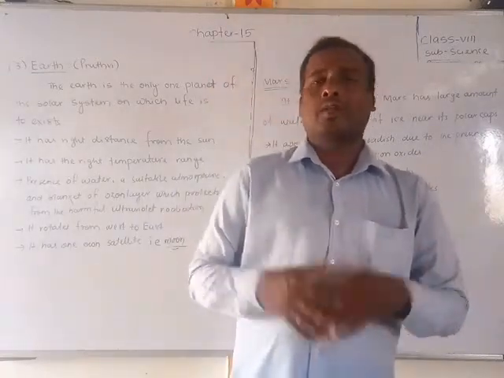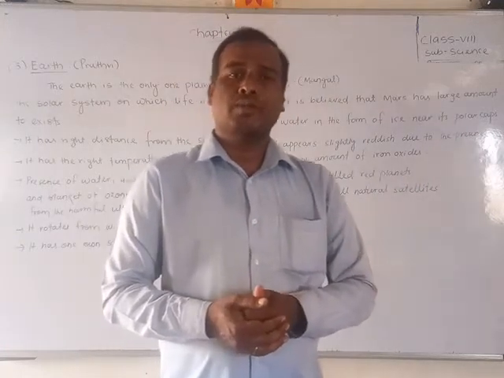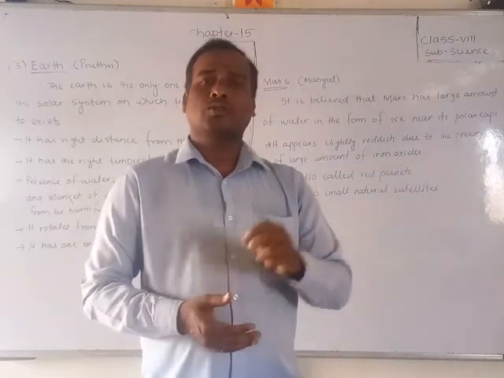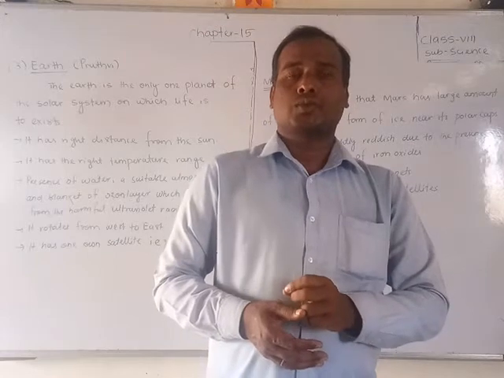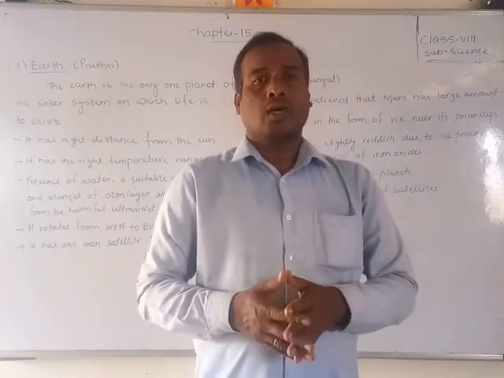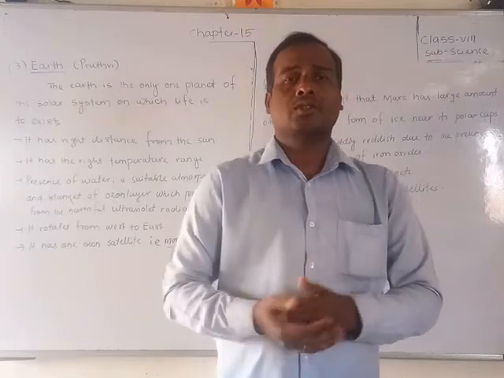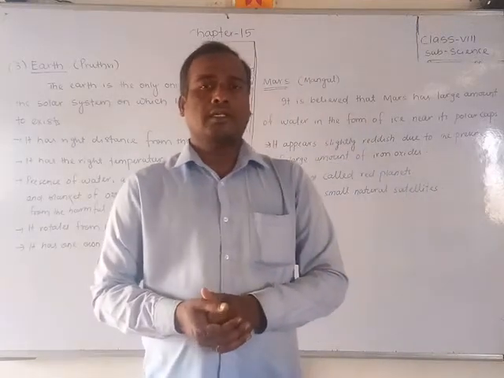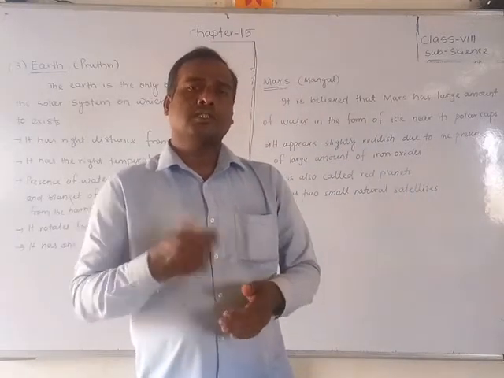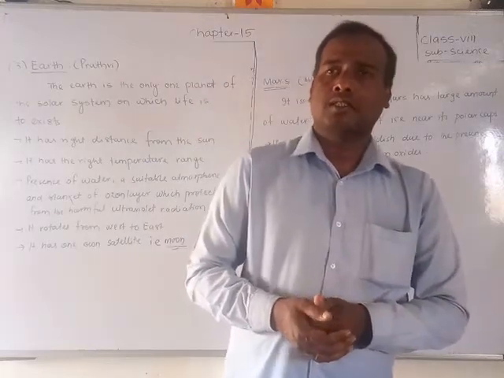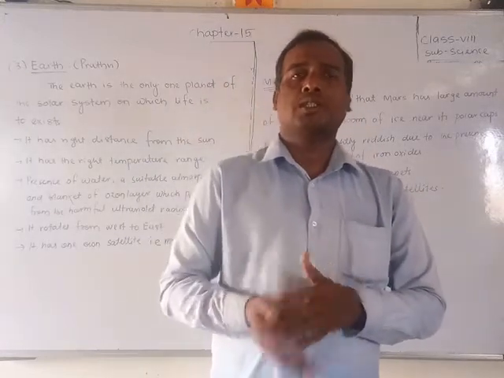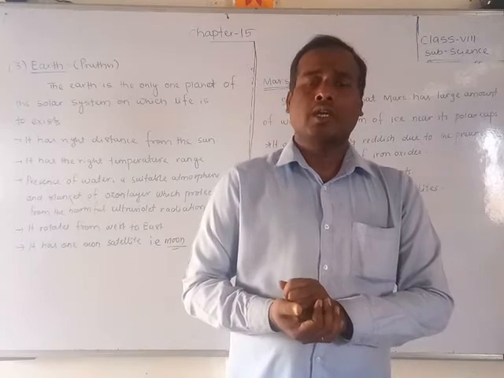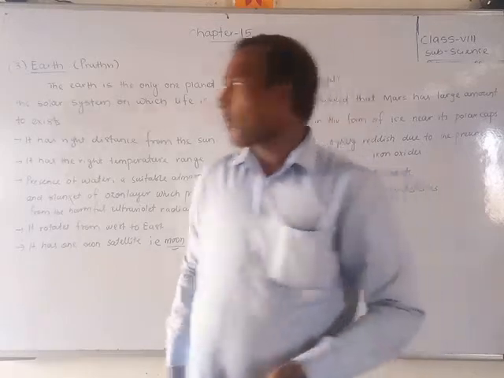Earth, which we also call Prithvi, is the 3rd planet from the sun. It has one satellite, that is the moon. Earth revolves around the sun in near about 365 days, or 365 and 1 by 4 days. It also rotates on its axis in near about 24 hours, which we call one day. So let us discuss Earth and Mars.